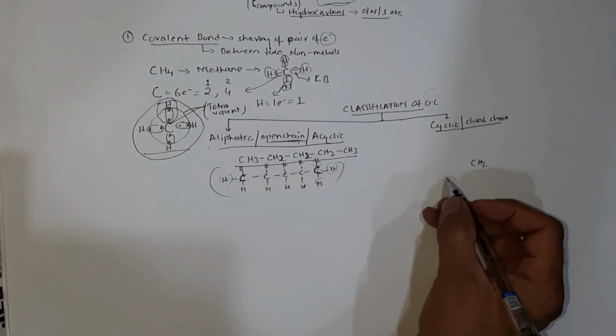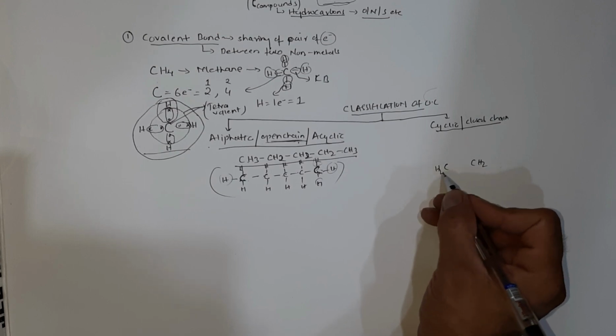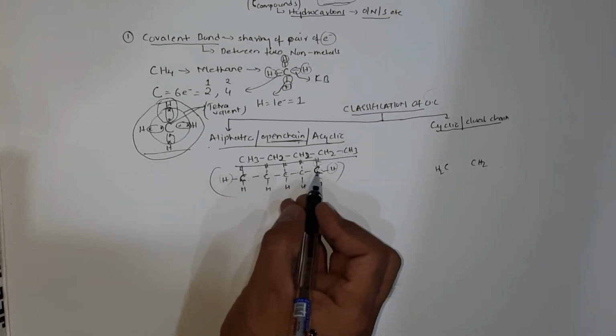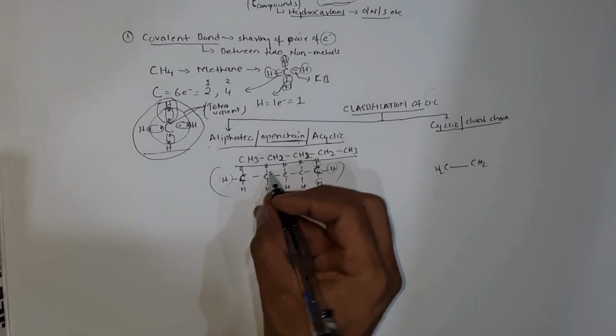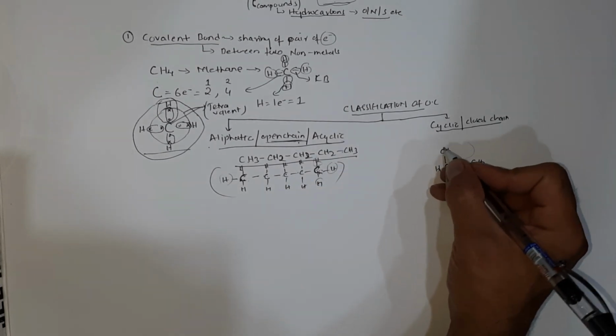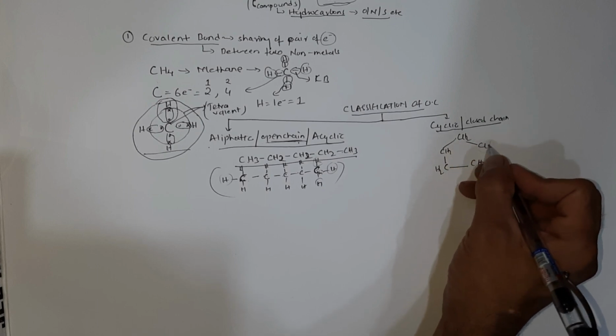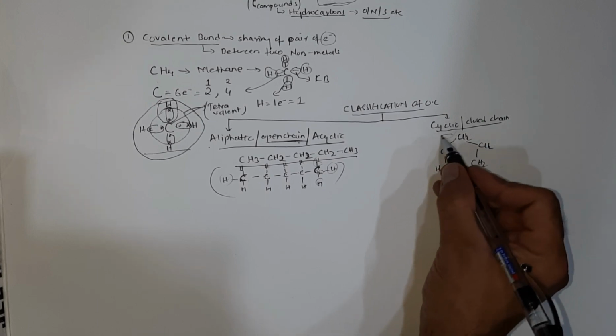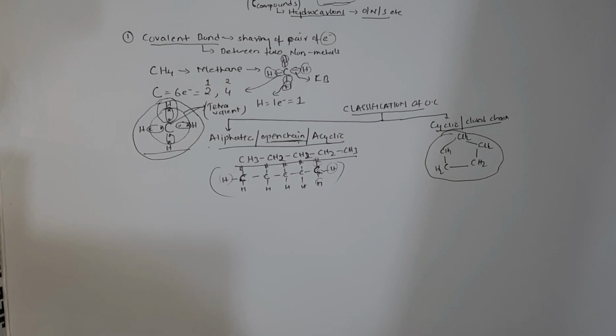This CH3 becomes CH2, and this CH3 becomes CH2, and the remaining three carbons are CH2, CH2, CH2 attached to this. Now this becomes a closed chain, a cyclic compound where the terminals are attached to each other. So that is the difference between aliphatic compounds and closed chain compounds. But today we are going to discuss only aliphatic and open chain compounds.